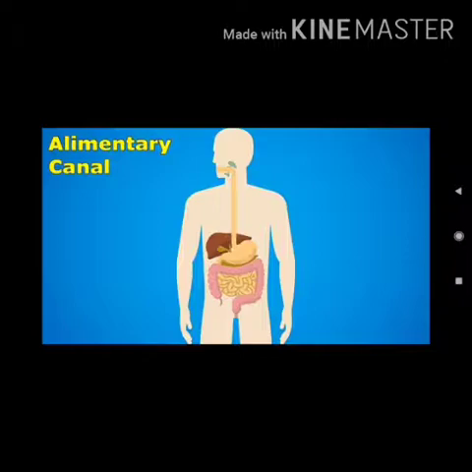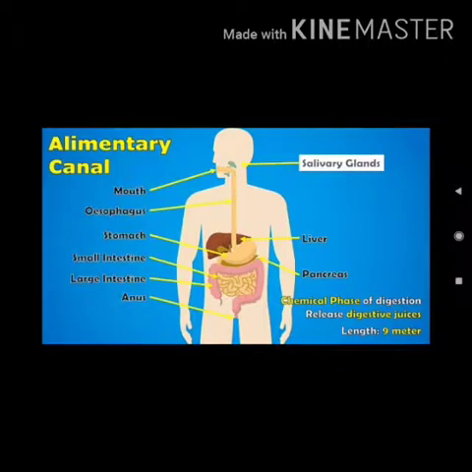First is the salivary gland, second is the liver, third is the pancreas. These are the main 3 glands, and next the gastric gland is also there, and the intestinal gland. Now the alimentary canal consists of the mouth, then esophagus, then stomach, small intestine, large intestine and anus.